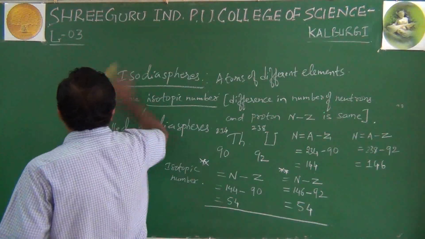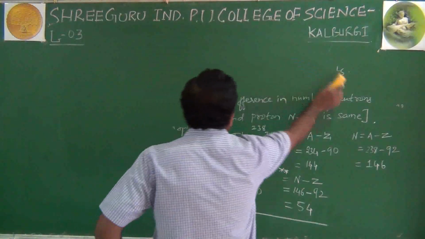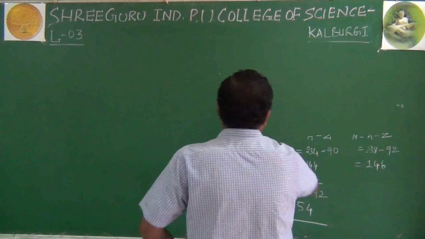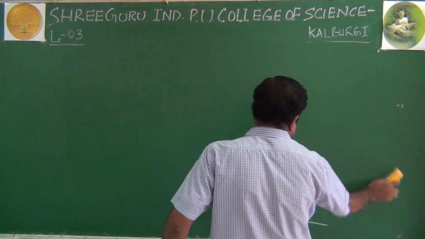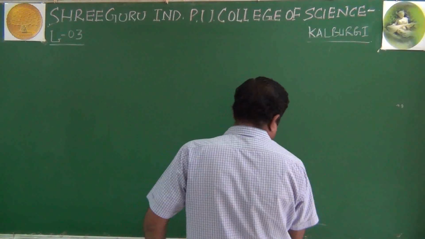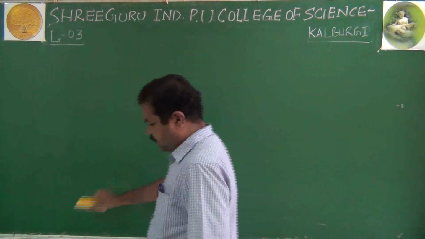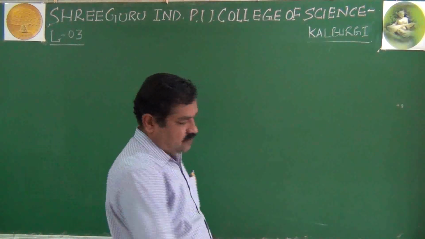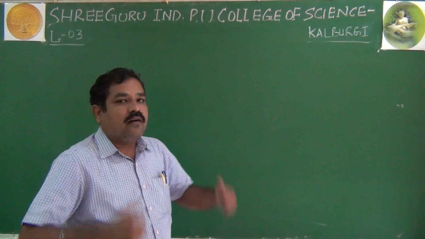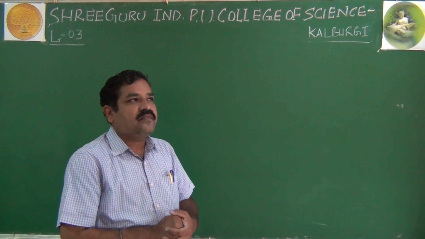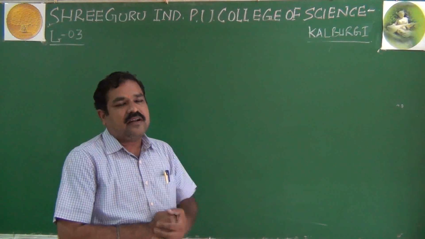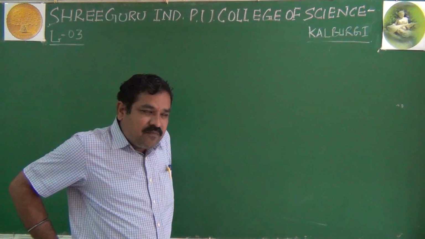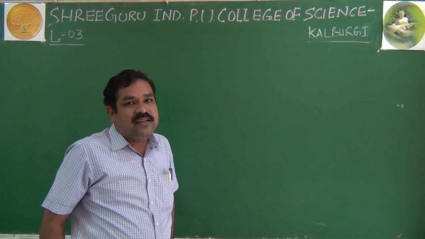After understanding the composition of the nucleus with the concept of atomic number and atomic mass, and the relation between atomic mass and atomic number, now it is time to understand the structure of atom. Okay. The next question arises, students, what is the structure of atom? The next big question before the scientists was, okay, the atom is further divided into fundamental particles. Then what could be the structure of atom? This was the big challenge for the scientists.